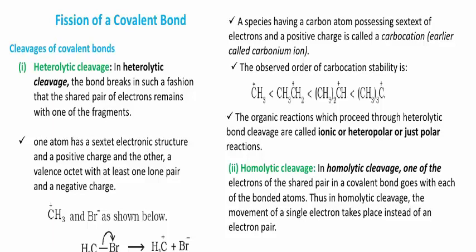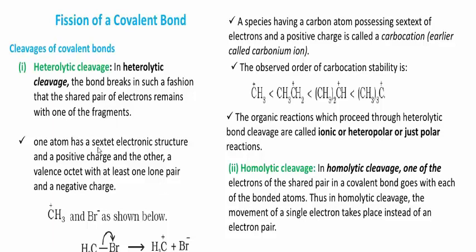What are those? That is homolytic cleavage and another one heterolytic cleavage. In those points, first point is here, this is heterolytic cleavage. In heterolytic cleavage, the bond breaks in such a fashion that the shared pair of electrons remains with one of the fragments. And also you can easily define this: when a covalent bond breaks unsymmetrically, only one fragment gets both the electrons. This process is called heterolytic fission, or also called heterolysis.